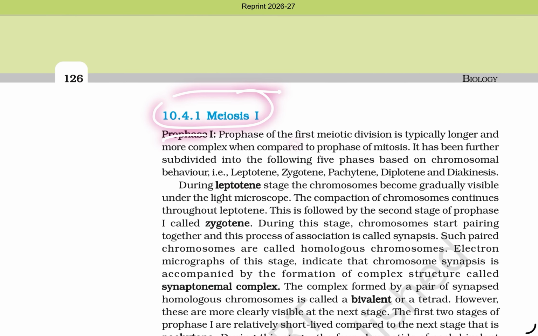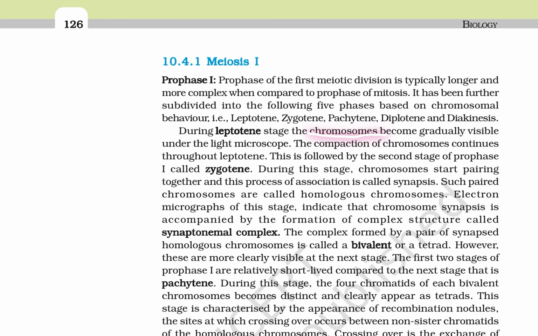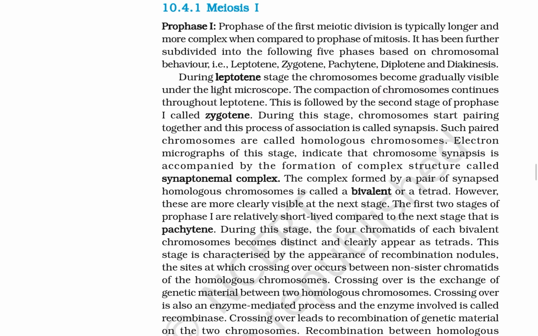Meiosis 1. Prophase 1, the first meiotic prophase, is typically longer and more complex compared to mitosis. It is further divided into the following five phases based on chromosome behavior: leptotene, zygotene, pachytene, diplotene, and diakinesis. During leptotene, the chromosomes become gradually visible under the light microscope. The compaction of the chromosomes continues throughout leptotene, which is followed by the second stage of prophase 1, zygotene.